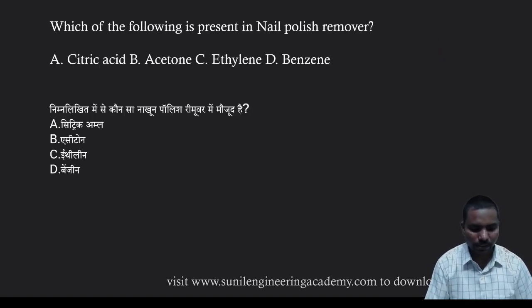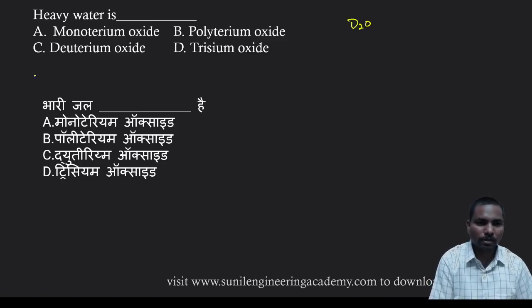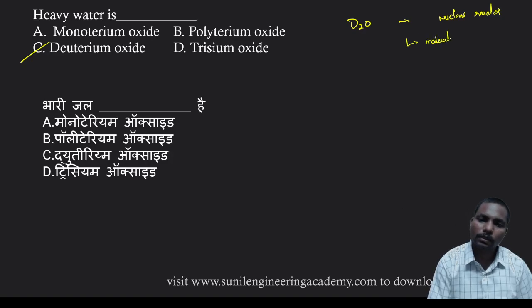Okay. Coming to the next one. Which of the following is present in nail polish? In nail polish, we have acetone, CH3COCH3. Acetone is there. Heavy water is nothing but dash. Heavy water, D2O, deuterium oxide. So the answer is option C. Where are we using this heavy water? Heavy water is used in the nuclear reactor. We use it as the moderator. Okay.